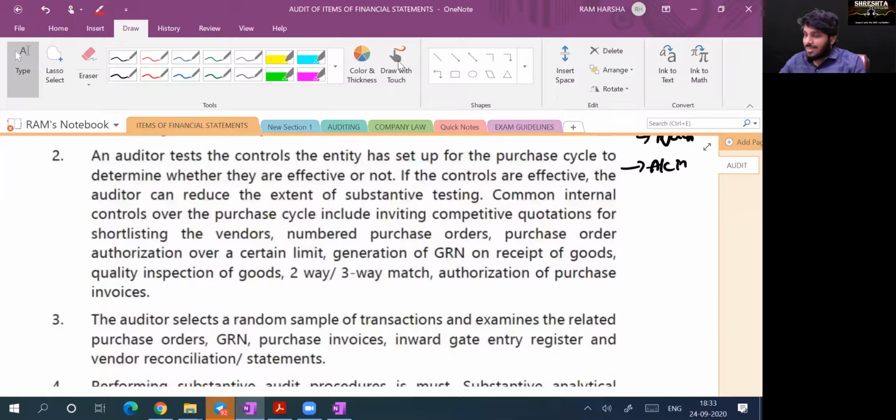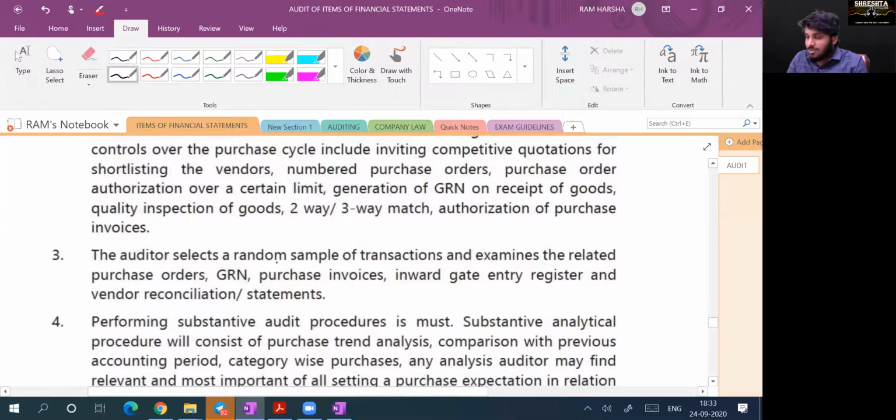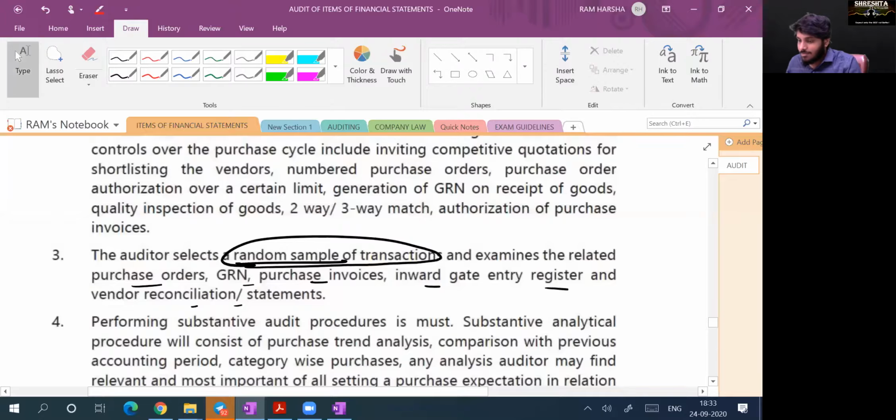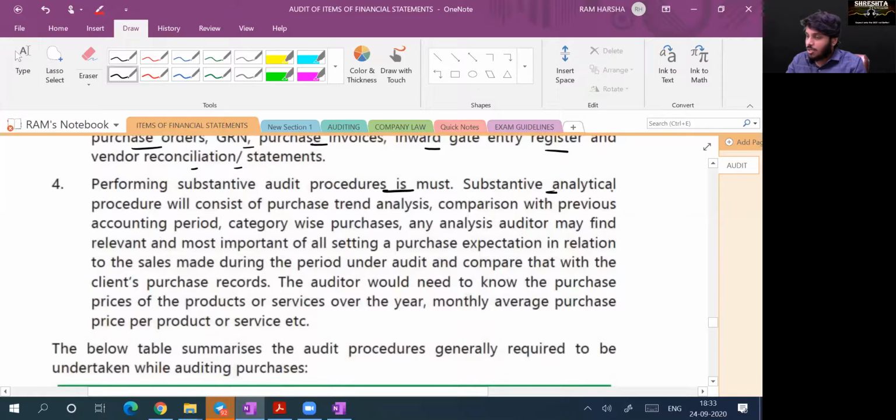So an auditor tests the control that the entity has set up for the purchase cycle. You have to study how the purchase cycle controls work. Then do take a random sample of transactions. Verify everything: order, GRN, inward gate entry, everything. Perform substantive procedures. Not only that, analytical procedure is also a must. You have to do purchase trend analysis, compare with previous year, category-wise purchases. Yes or no? All that.